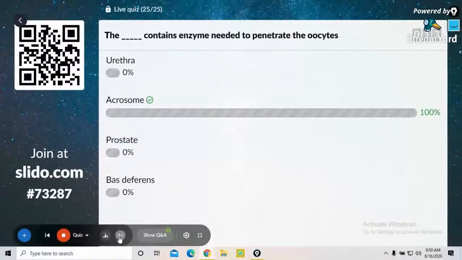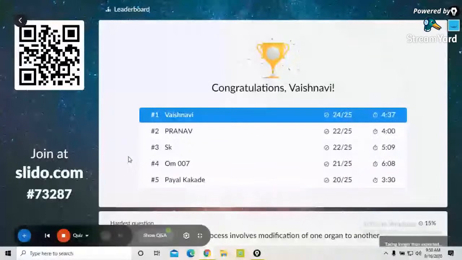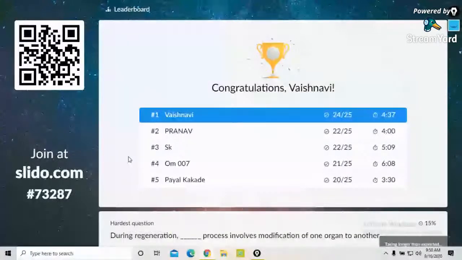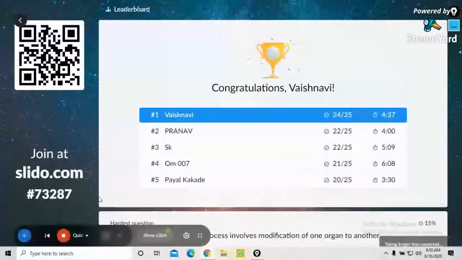Next, leaderboard on the screen. Top with 24 on 25, Pranav 22 on 25, SK with 22 on 25, OM007 with 21 on 25, Payal Kakid with 20 on 25.